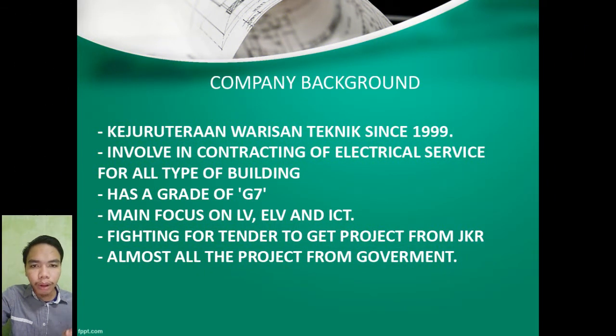First of all, I will talk about the company background. This company is called Kejuruteraan Warisan Teknik Sdn Bhd, and it was established in 1999. It is involved in contracting of electrical service for all types of building. It has a G7 license, which allows Kejuruteraan Warisan Teknik to undertake all electrical work without any limitation to the value of the contract, which means that any project with a value of even 20 million or higher, Kejuruteraan Warisan Teknik can take it.